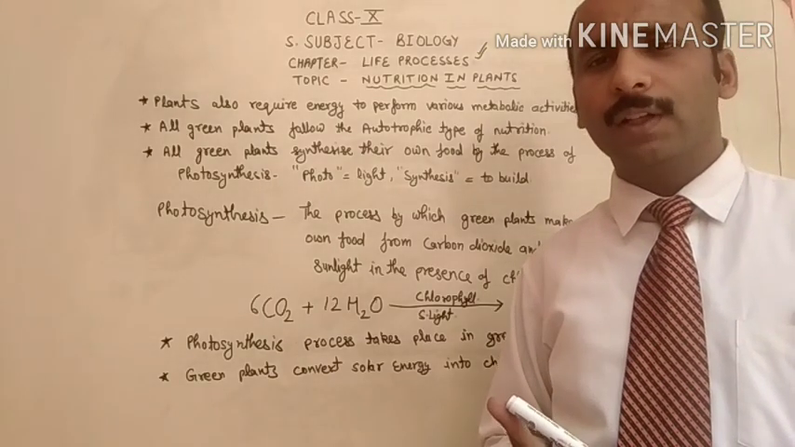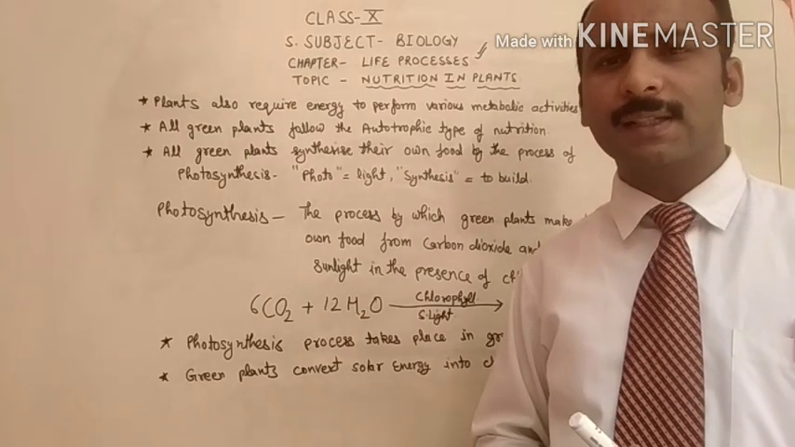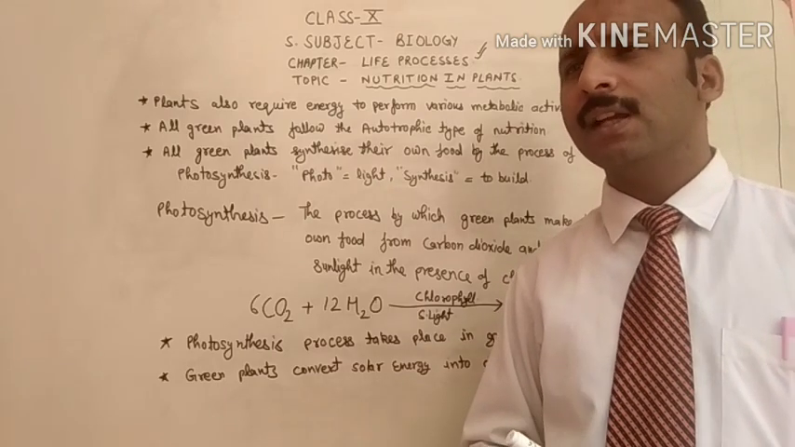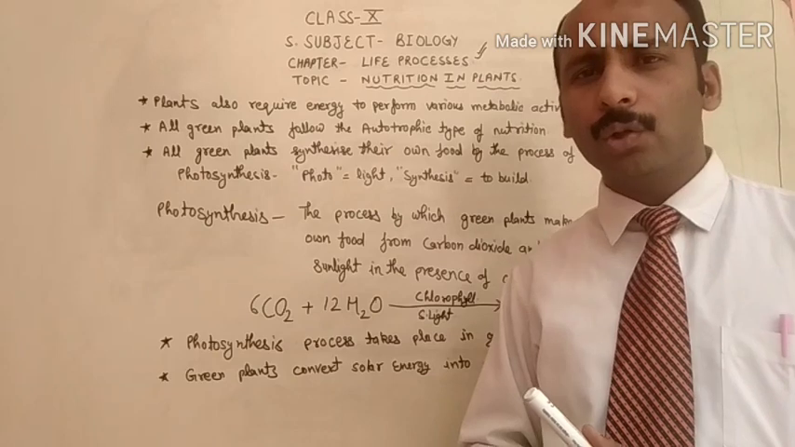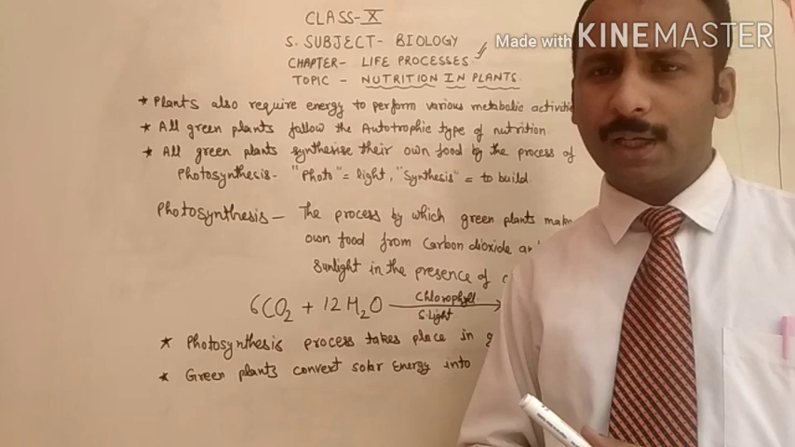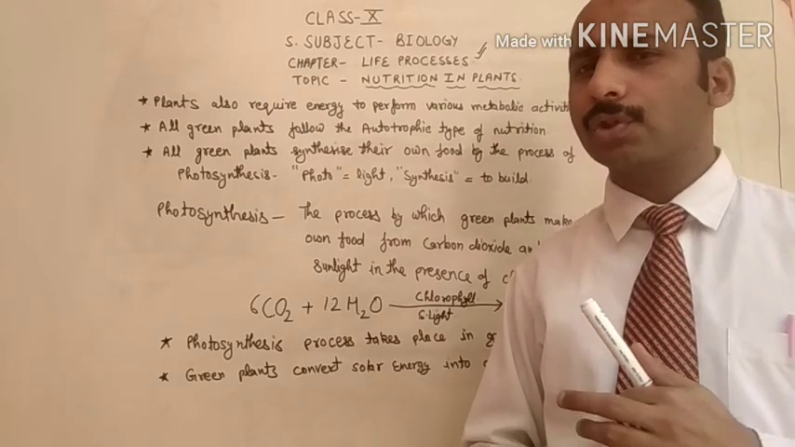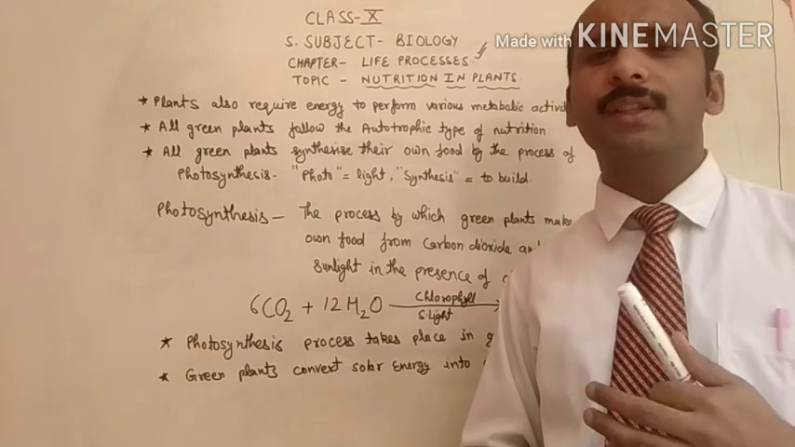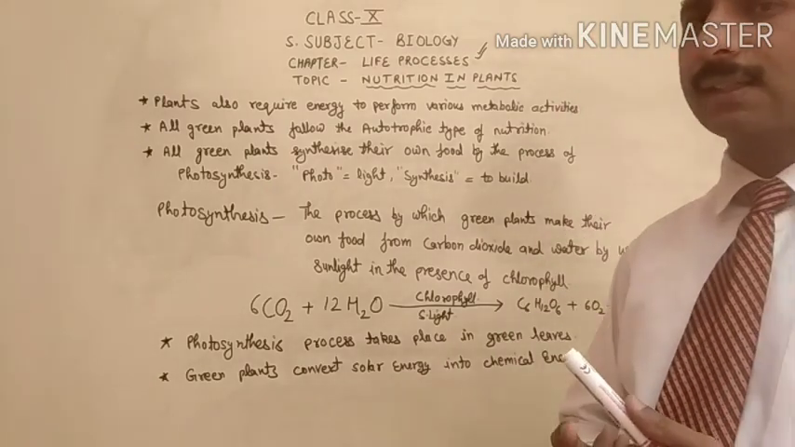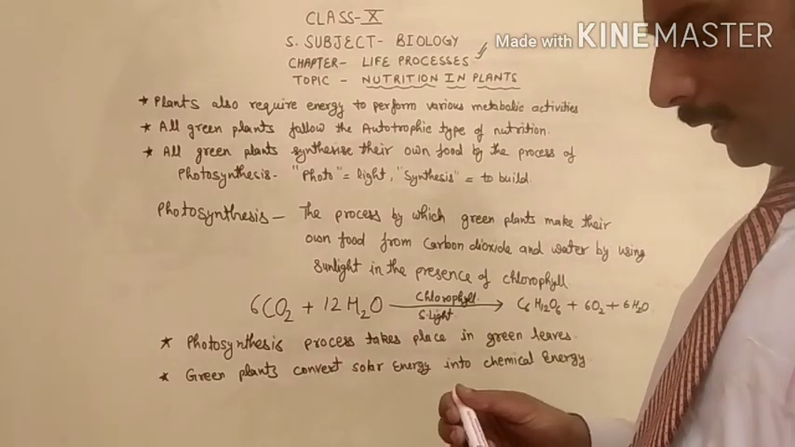As you will recall, we discussed in the last video that all green plants follow the process of photosynthesis, and all green plants follow the autotrophic type of nutrition. Auto means self, trophic means nutrition, meaning they can synthesize their own food by the process of photosynthesis. That is called autotrophic nutrition.